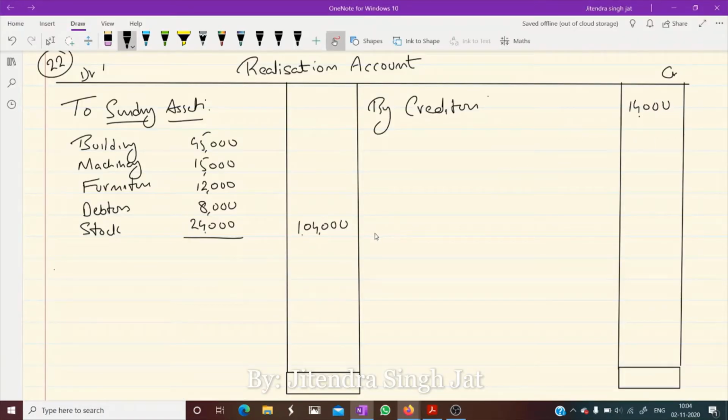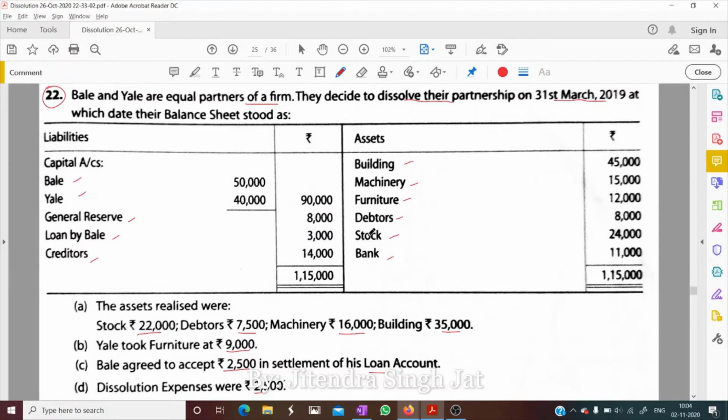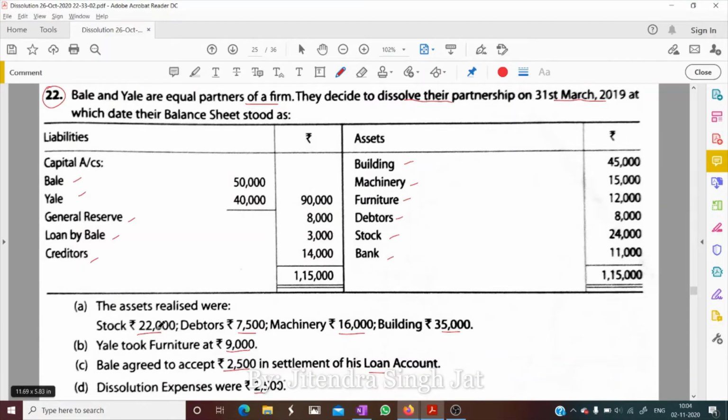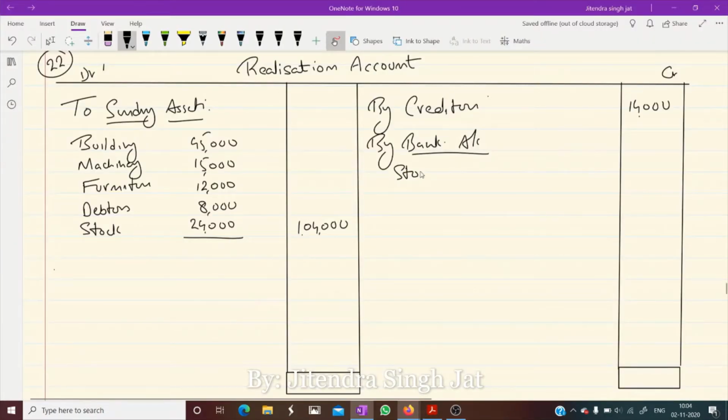Now what to do? Now children, we will sell the assets. So stock realized, debtors realized, here it is mentioned. So we write by bank account. Stock, how much is received? 22,000.